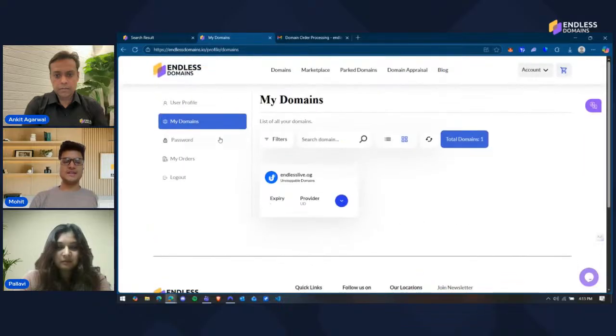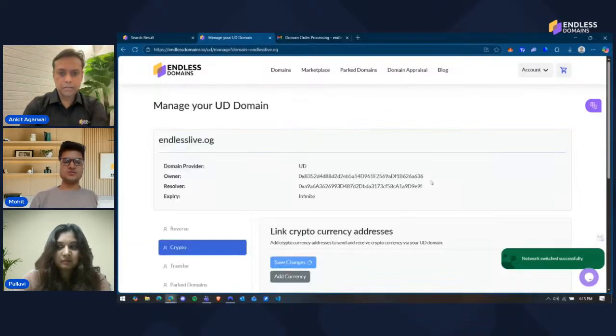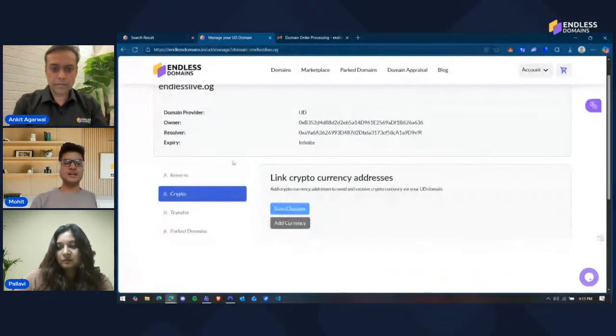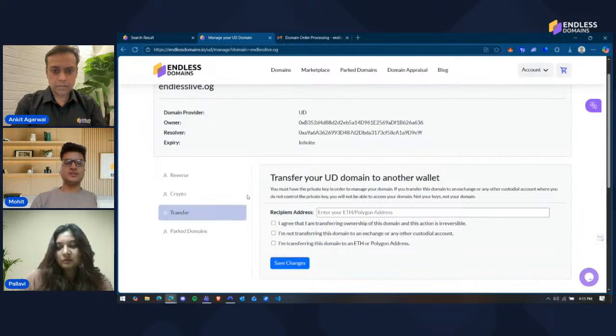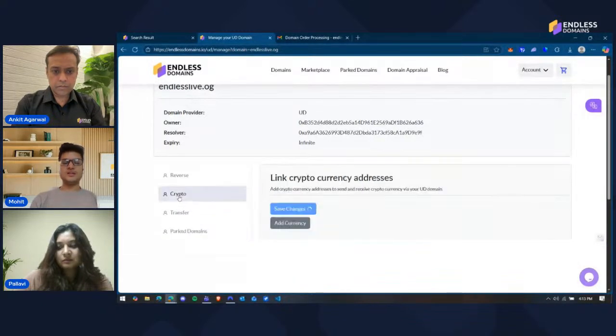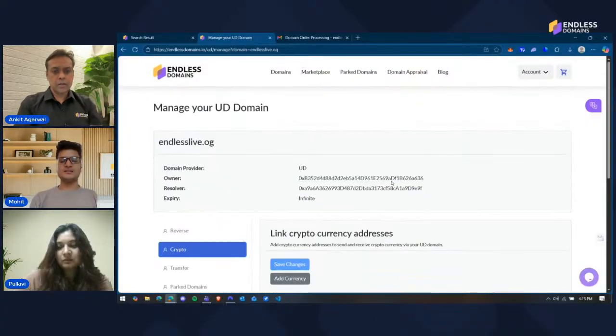So let's say your order completes and this shows up in your My Domains. What you can do is then go ahead and manage the domain. It will fetch all the information from the blockchain, and then you are greeted with this page. You're greeted with four options: reverse resolution, linking cryptocurrency address, you can transfer the domain, or you can park the domain. In today's scope, let us discuss linking cryptocurrency addresses because that is the major use case of a Web3 domain.